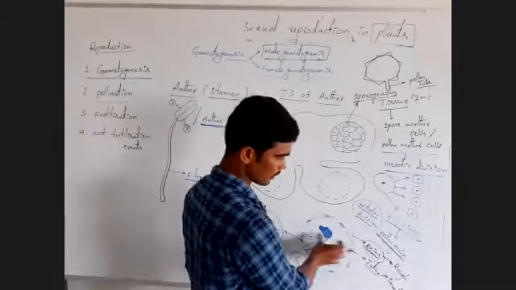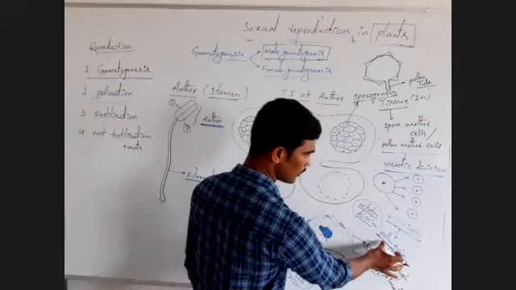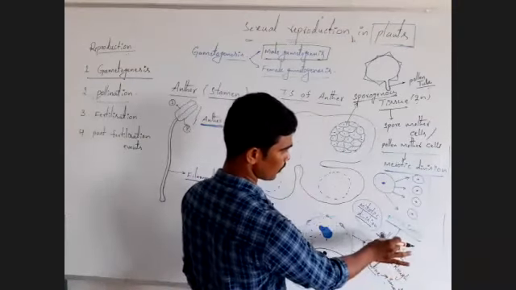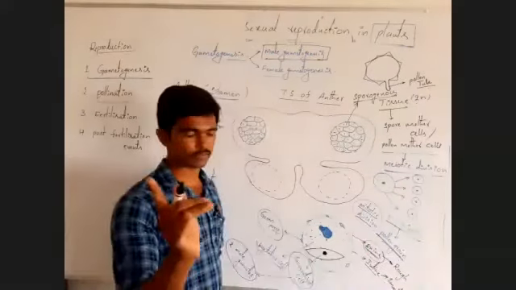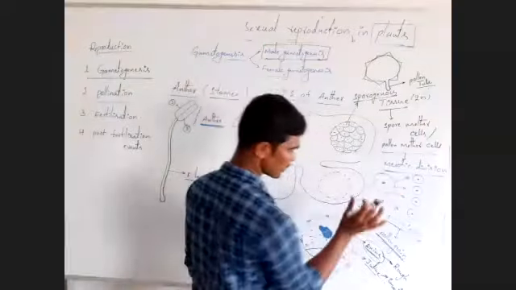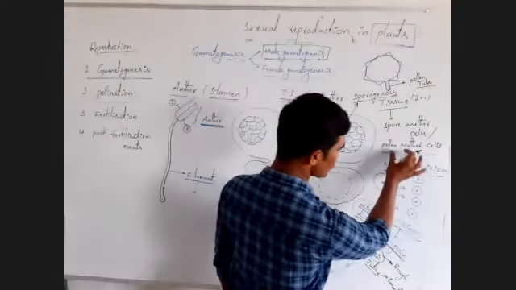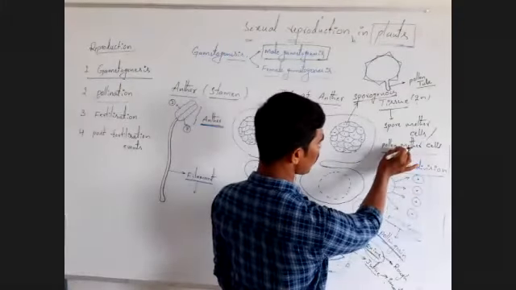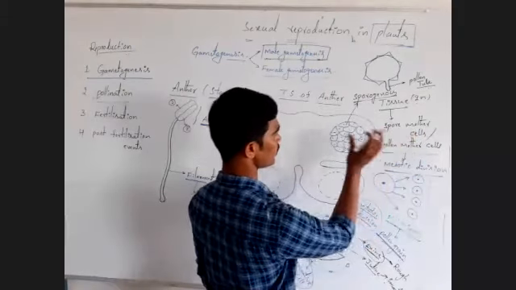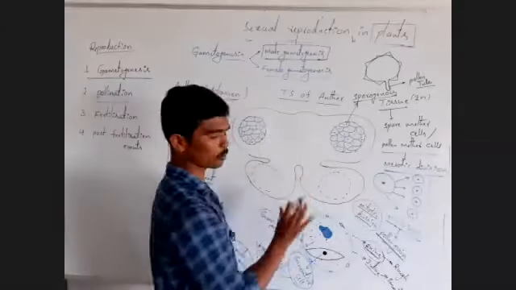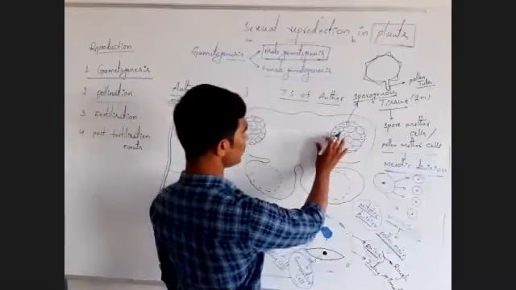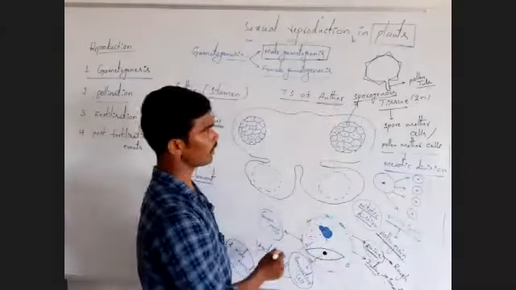Pollen grains are developed from the pollen mother cell. Listen carefully here. Pollen mother cells are present in the porogenous tissue. Porogenous tissue is present in the anther.